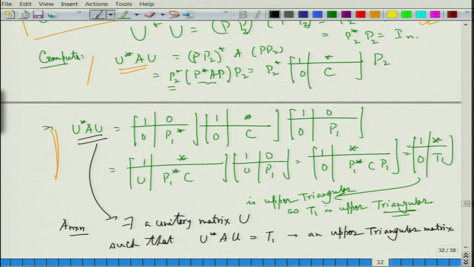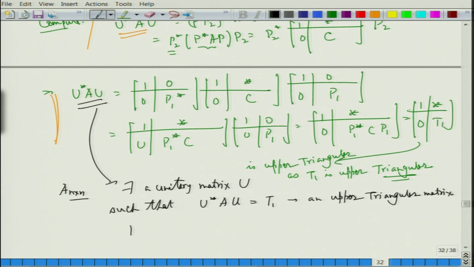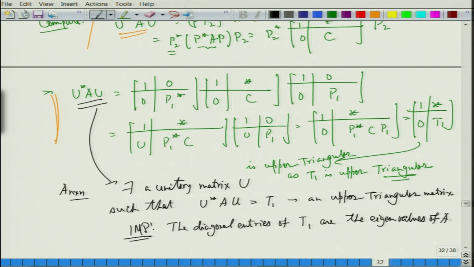All right. Very, very important. The diagonal entries of T1 are the eigenvalues of A. All right.